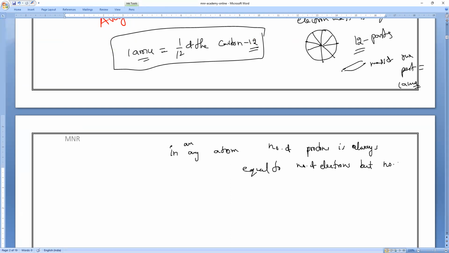But number of neutrons may or may not be equal to number of protons, which you will learn in this chapter. Do you all understand, everybody? So what I'm saying: in any atom, number of protons is always equal to number of electrons, but number of neutrons may or may not be equal to the number of protons. Do you all understand, everybody? Yes, please.